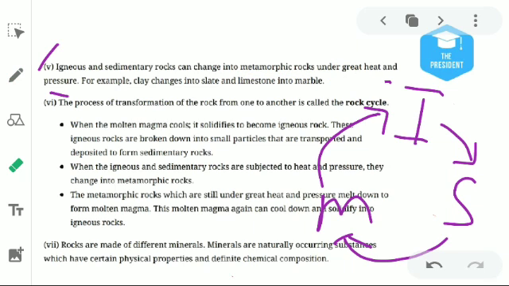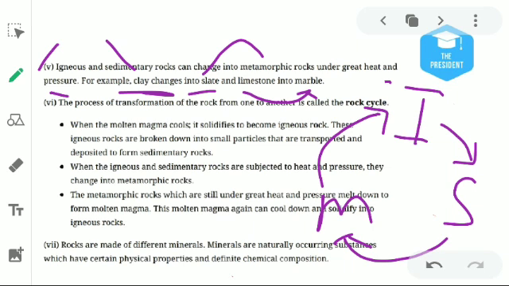We can take the example of clay changing into slate, and limestone changing into marble. Clay is a sedimentary rock, and it changes into slate. Slate is a metamorphic rock. In the same way, limestone is a sedimentary rock, and it will change to marble. Marble is a metamorphic rock. Understood?